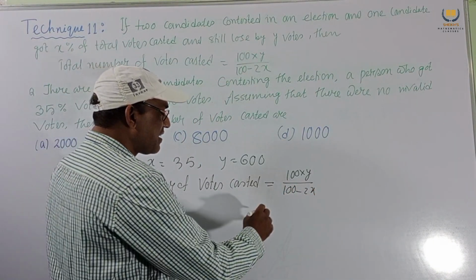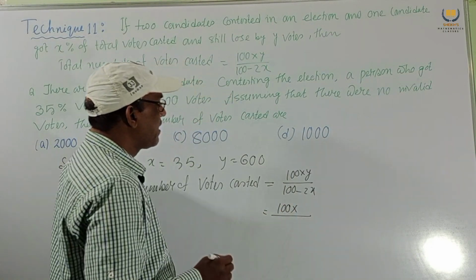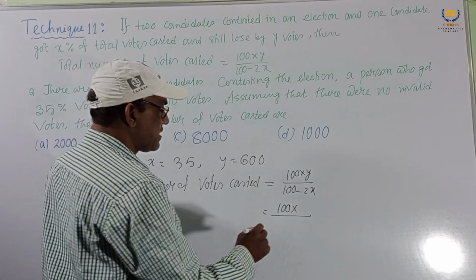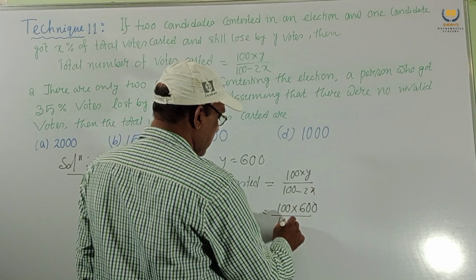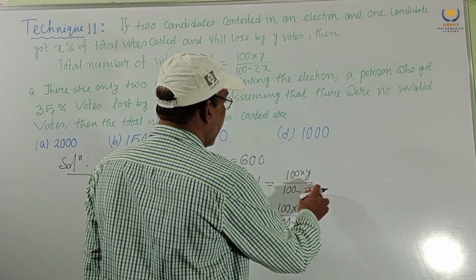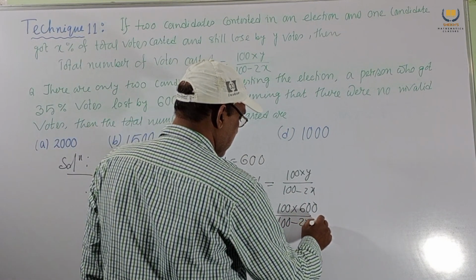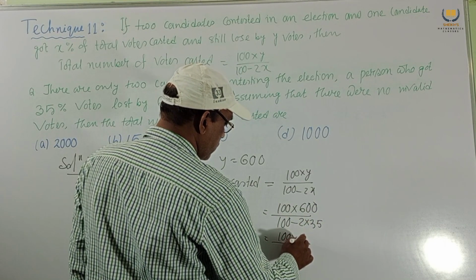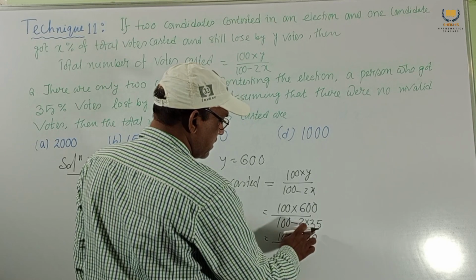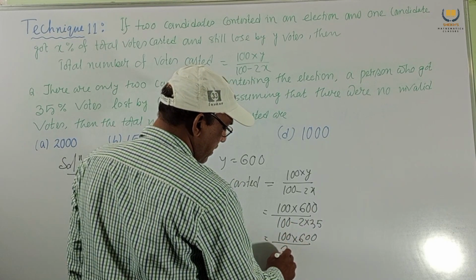Using this formula, 100 into Y, the value of Y is 600, by 100 minus 2 into X, where X is 35. So this is 100 into 600 by 100 minus 70, which is 30.